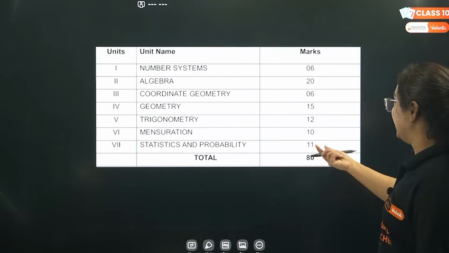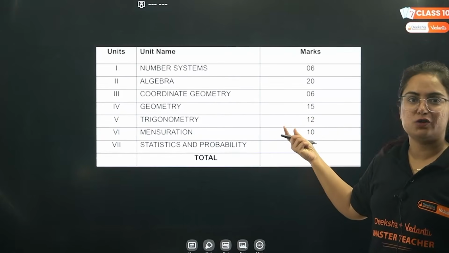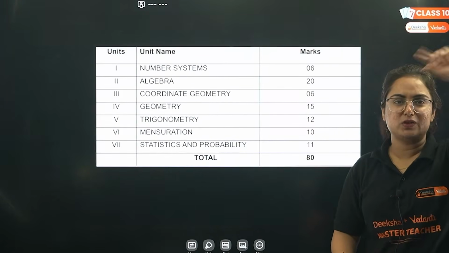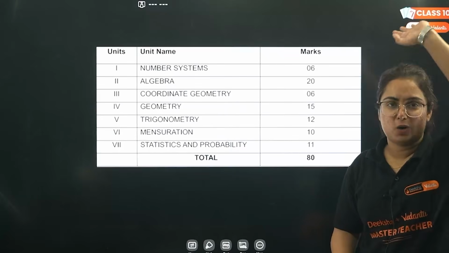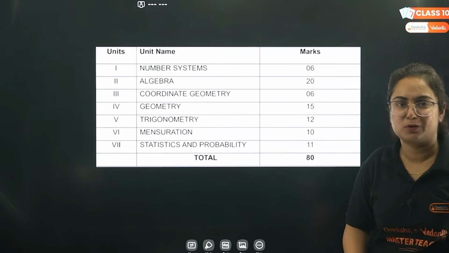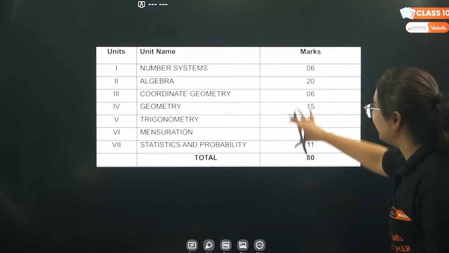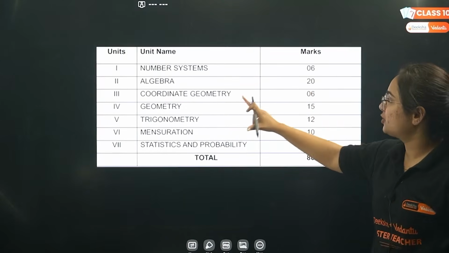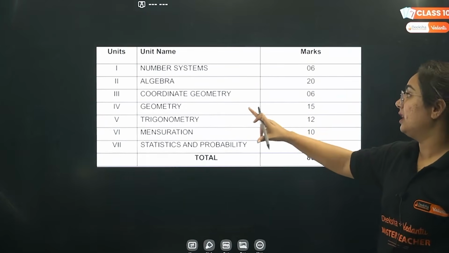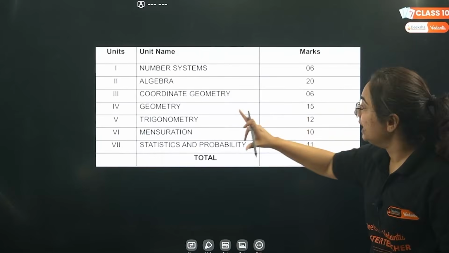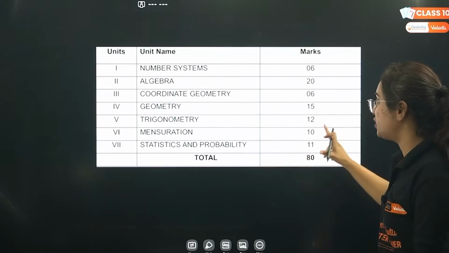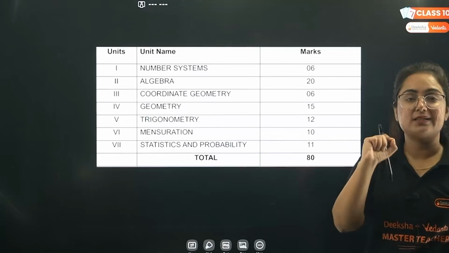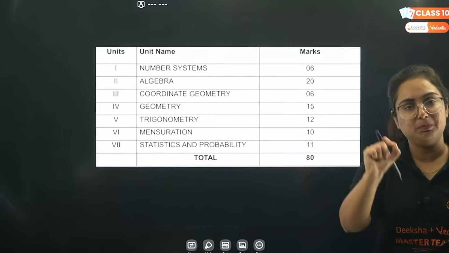The next is very important, that is trigonometry. I enjoyed doing this a lot. And then statistics and probability. What I remember, there was one for sure 5-marker question in the end from statistics and probability. So here is the weightage system, beta. Number system 6 marks, algebra 20 marks, coordinate geometry 6 marks, geometry 15 marks, trigonometry 12, mensuration 10, statistics and probability 11, and here is how you will get your 80 marks question paper.